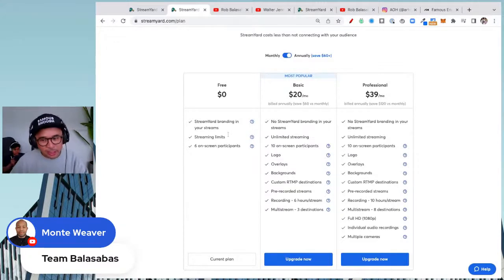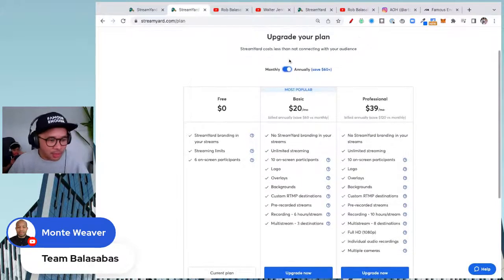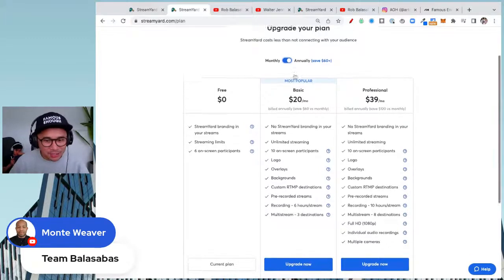All right. So that's the pricing. I want to make sure that that's covered because that's going to be an important factor in deciding whether or not StreamYard is for you. All right. So you can also go annually or monthly. If you go annually, then you save a little bit of money, just like any software out there.